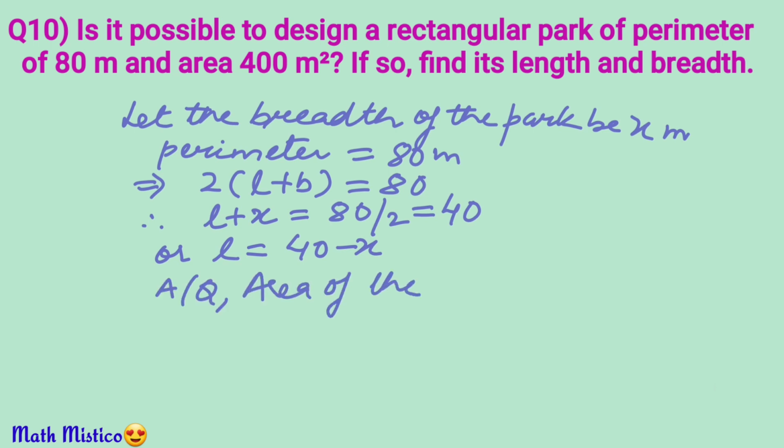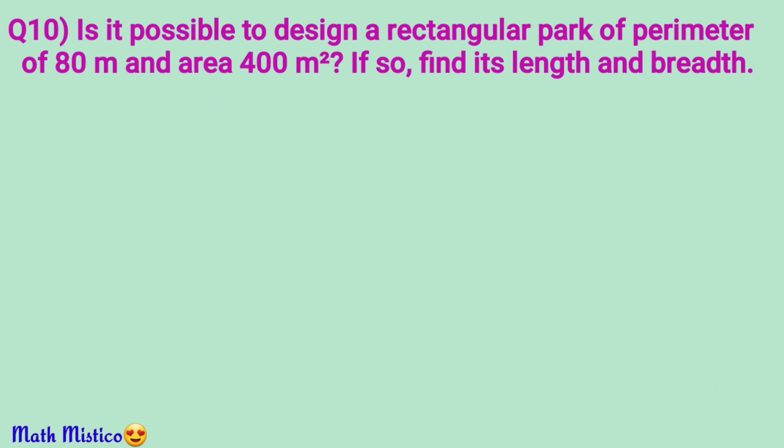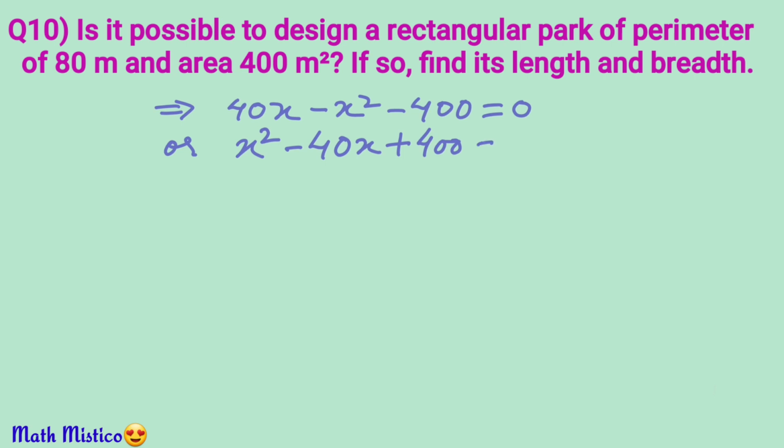According to question, area of the park is 400 meters square. So L into B is 400. Using the values, 40 minus x into x is equal to 400. X will multiply with each term of the bracket. So we have 40x minus x square equal to 400. X square term being negative, we can multiply throughout by minus 1, and we get the standard form x square minus 40x plus 400 is equal to 0.